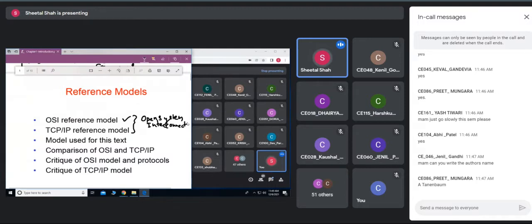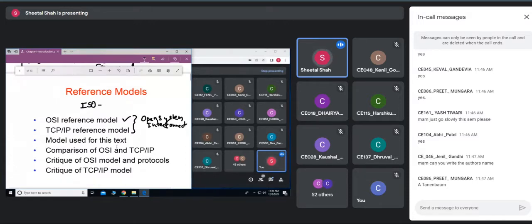It refers to the interconnection of the networks. This OSI reference model was introduced by the ISO, the International Organization for Standardization, also known as the International Standard Organization. So ISO has devised a reference model which is known as the OSI reference model.